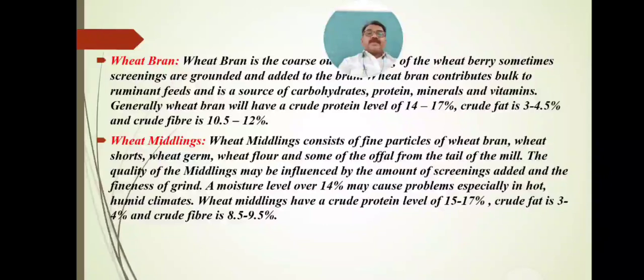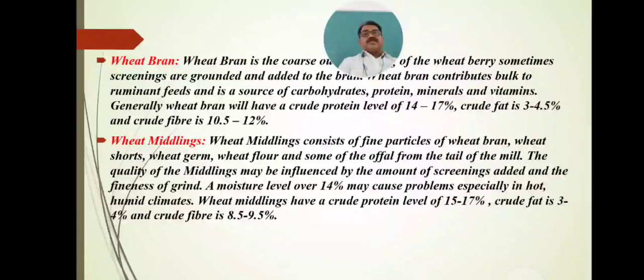Here again the concentration and combination of protein, fats and fiber is variable and different.